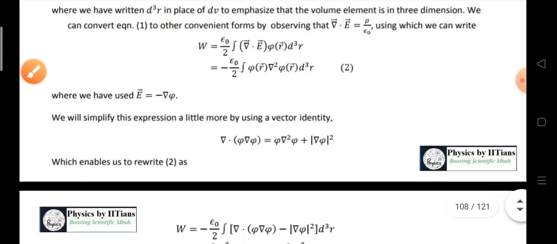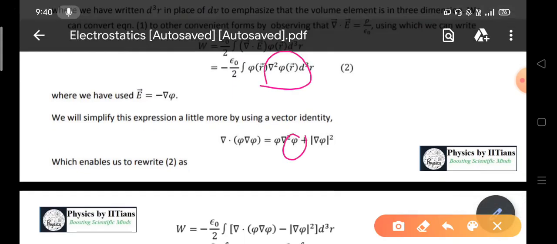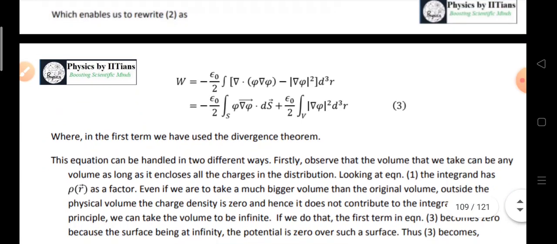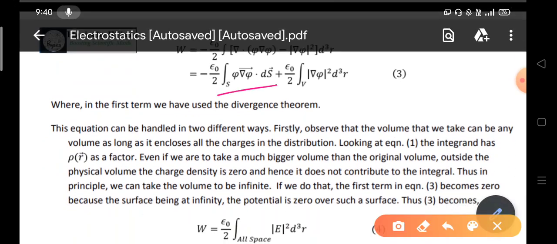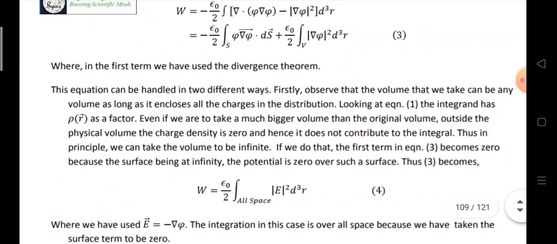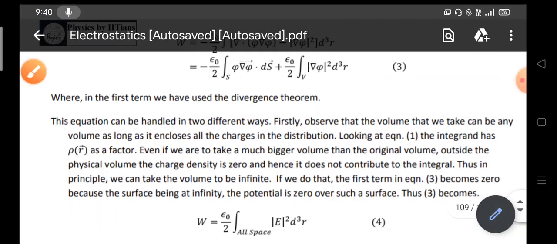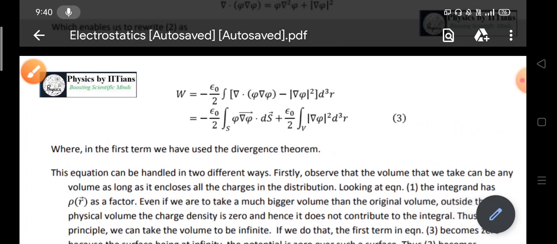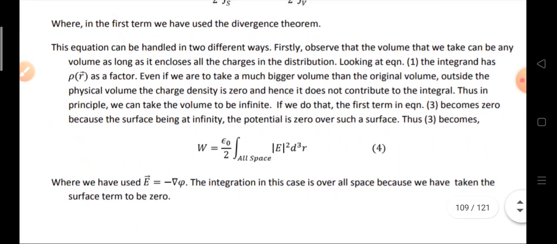Here the term del square phi is present. We can simplify it by a vector identity, and you will get one term, the first term, which will become 0, and the second term will remain. So W will become only due to the second term, that is W equals epsilon naught by 2 integration over all space E square dq bar. This is the final expression for the electrostatic potential energy.